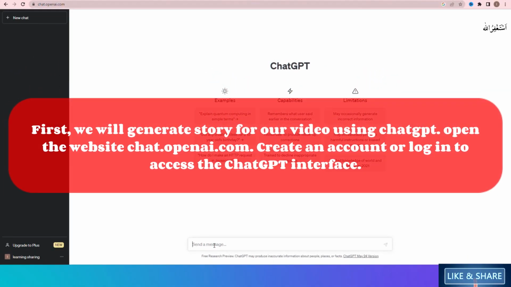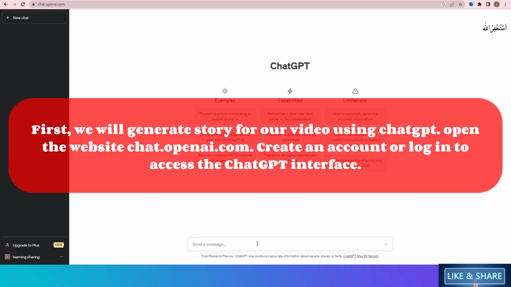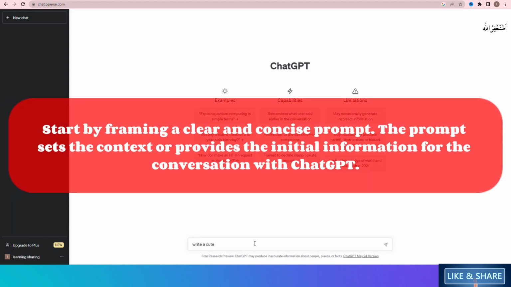In the first step, we will generate a story for our video using ChatGPT. Open the website chat.openai.com, create an account or login to access the ChatGPT interface. We start here by forming a clear and concise prompt. The prompt sets the context or provides the initial information for the conversation with ChatGPT.